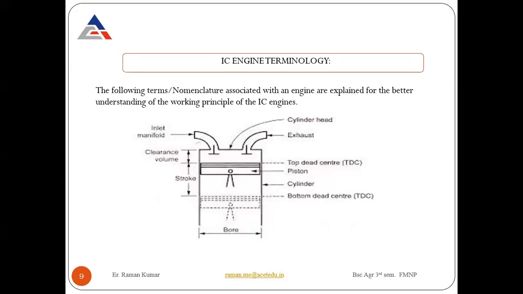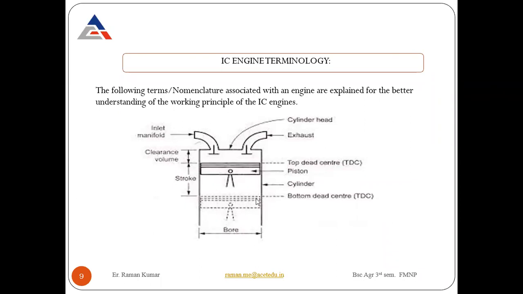So now the next topic is IC engine terminology. Look at the diagram first. This is the internal part. This is called the cylinder. Look here, this is your cylinder, and inside it is the piston, which reciprocates inside the cylinder.